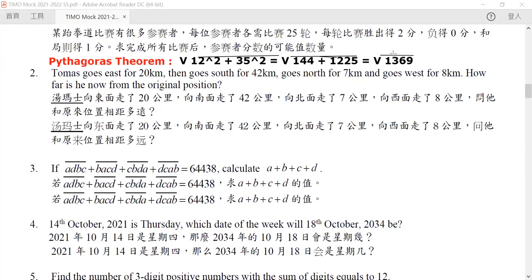So we can calculate the root of 1369, and we will happen to know that this is actually equal to 37, right? So the answer is actually 37. Yes, thank you. Thank you.